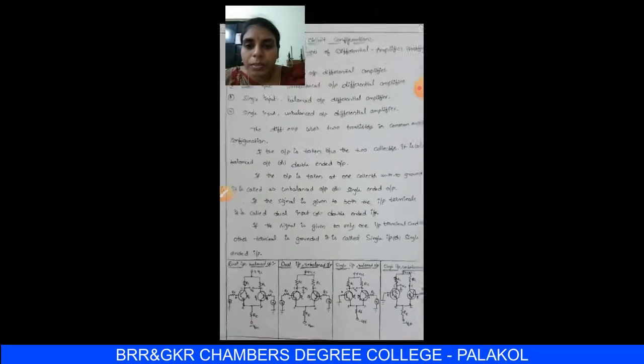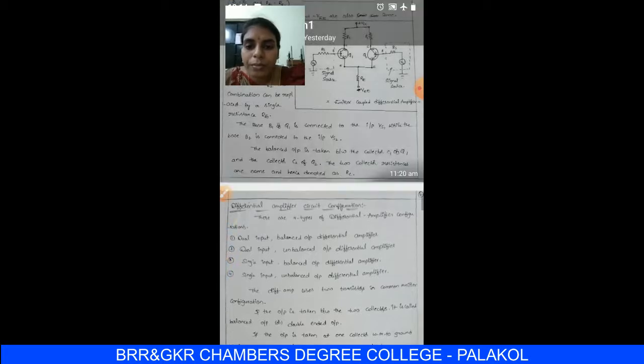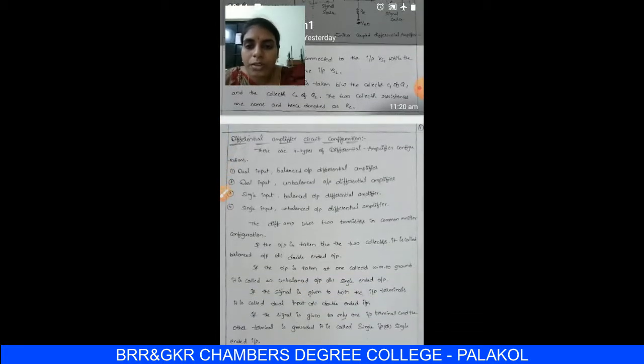Okay, the transistor differential amplifier circuit configurations. There are four types of differential amplifier configurations. First one is the dual input balanced output differential amplifier. Next one is the dual input unbalanced output differential amplifier. Next one is the single input balanced output differential amplifier. Next one is the single input unbalanced output differential amplifier.